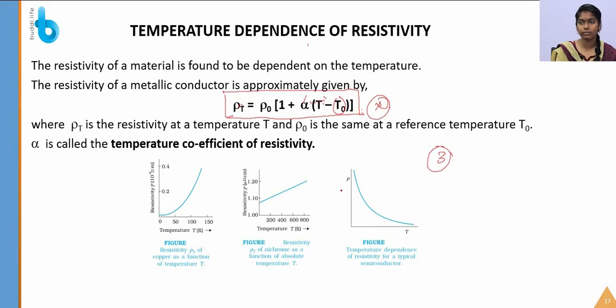These are the graphs representing the resistivity and temperature relation for copper, for nichrome, and here for the semiconductor.